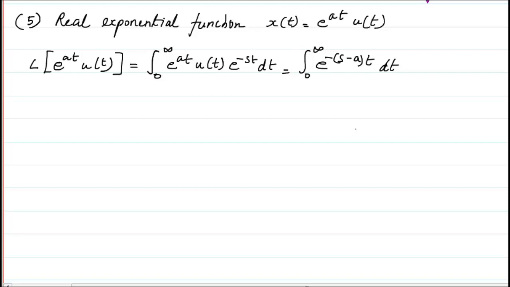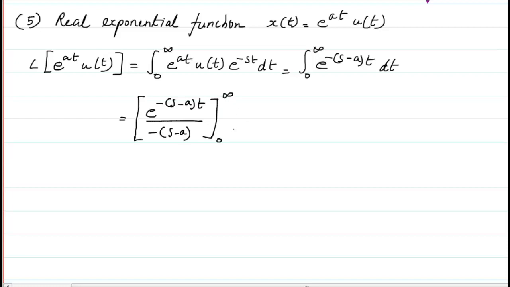So I suppose you have understood this: e raised to power at into e raised to power minus st is basically e raised to power a minus s into t, where I have tried to take s in the front, so it is going to be e raised to power minus s minus a t. That is how I have got that. Anyway, based on this, if I integrate this, we all know that the integration of this should come out to be e raised to power minus s minus a t divided by minus of s minus a, for the limit from 0 to infinity.